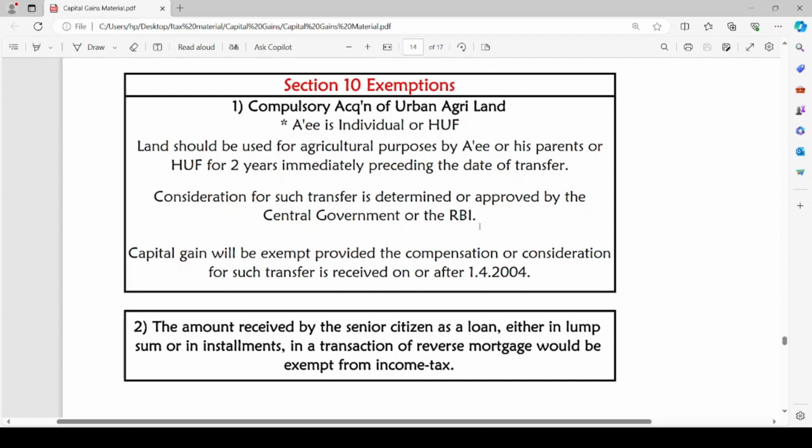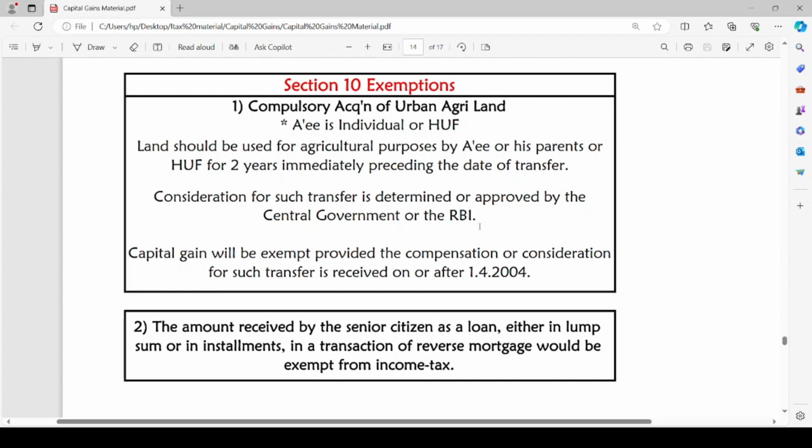And the second condition is the land should be used for the purpose of agriculture, either by the assessee or his parents or the HUF for 2 years immediately preceding the date of transfer. This is condition number 2 to avail the exemption under section 10. The consideration for such transfer is determined or approved by the central government or RBI. On compulsory acquisition, the consideration received by the assessee is determined or approved by the central government or the RBI. This is the third condition.